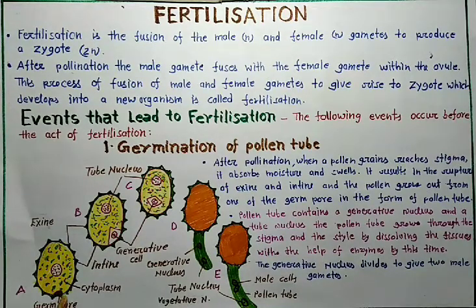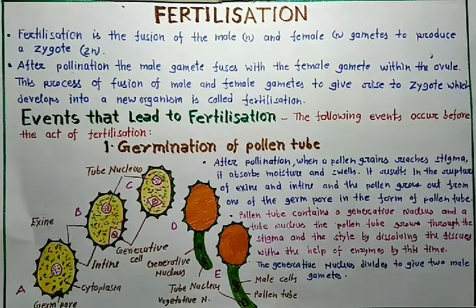Here, there are two layers of the pollen grain, exine and intine. The exine layer is made up of sporopollenin, and the intine layer is made up of cellulose. The exine layer is rough and spiny.